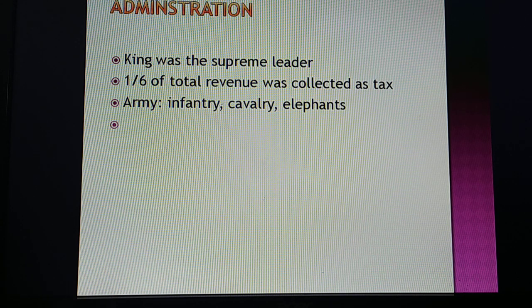Next, I would like to explain the cultural contribution of the Vijayanagara Empire. Your first point is administration. The king was the supreme leader. One-sixth of total revenue was collected as tax. As for the army, they had infantry, cavalry, and elephants. That means they had horse soldiers, foot soldiers who fought on their forts, and elephant armies in this dynasty.